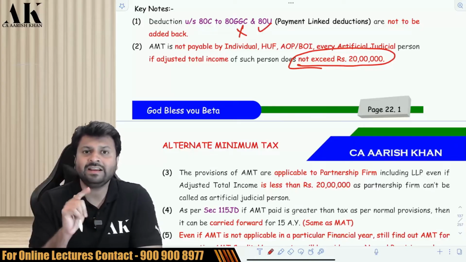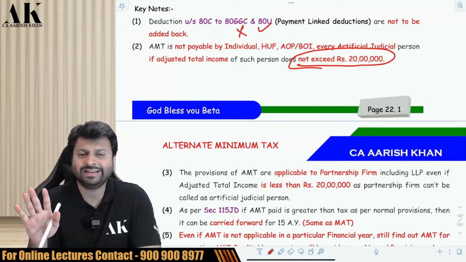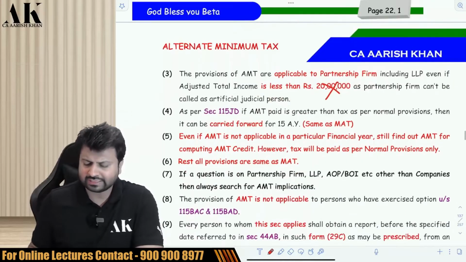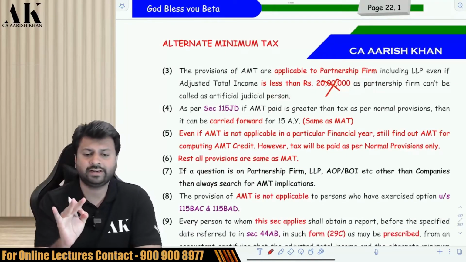Okay. Secondly, for partnership firm and LLP, there is no such criteria. For partnership firm and LLP, the limit of 20 lakhs is not applicable. For them, AMT is always applicable. It is just that they should claim either of the 3 deductions which are mentioned above.